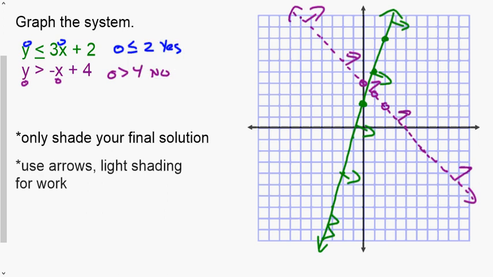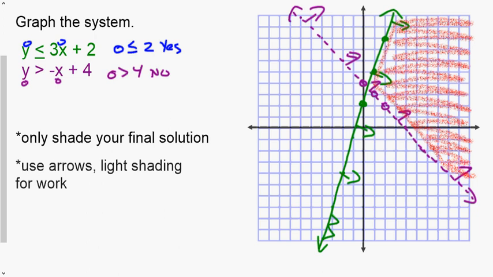So if I look at it, this section right here is being overlapped. This is what we are going to shade as our final solution. So any point in that region is true for both inequalities, and that's what we're looking for. So we shade the final solution only.